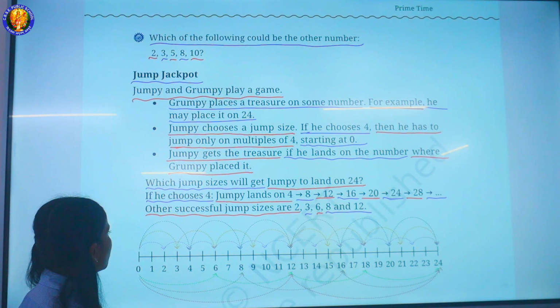If he chooses 4, Jumpy lands on 4, 8, 12, 16, 20, 24, 28, and so on. Other successful jump sizes are 2, 3, 6, 8 and 12.